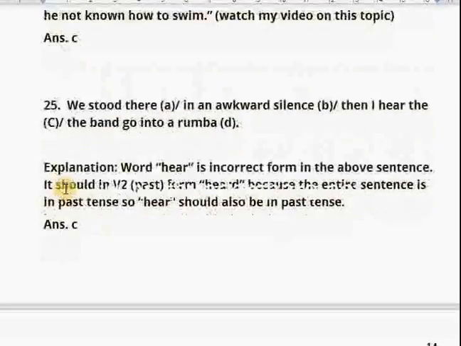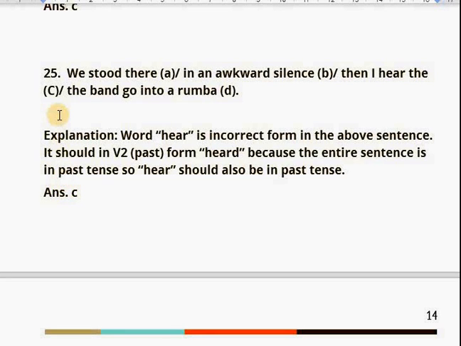Now the last one. We stood there in an awkward silence. Then I hear the band go into a rumba. In this sentence, the sentence starts in past tense, but suddenly you realize that a simple present verb is being used, which looks incorrect.